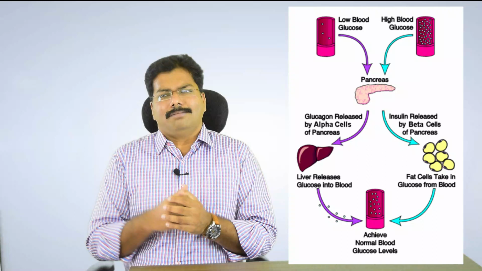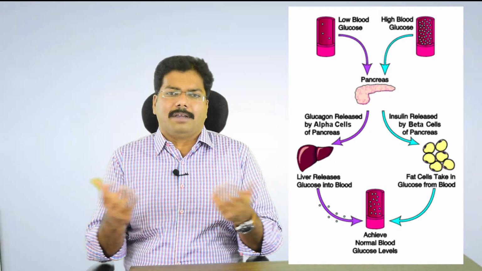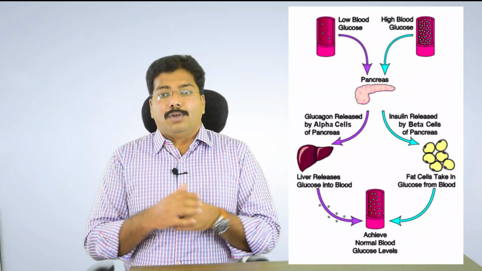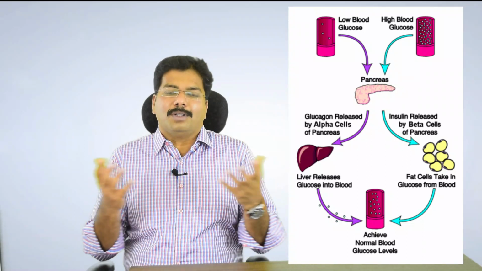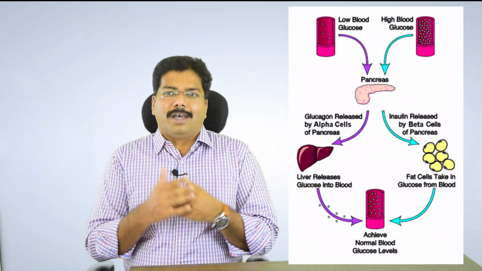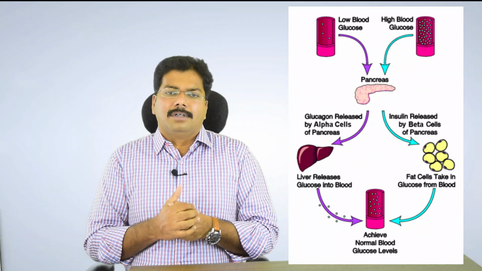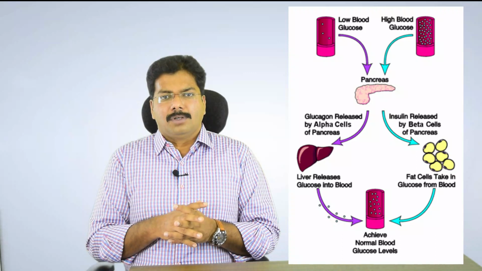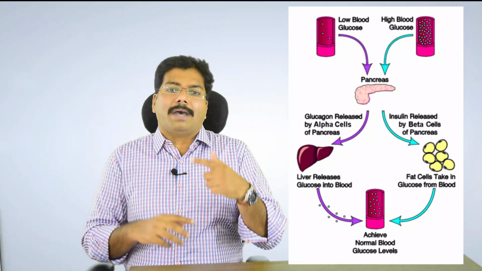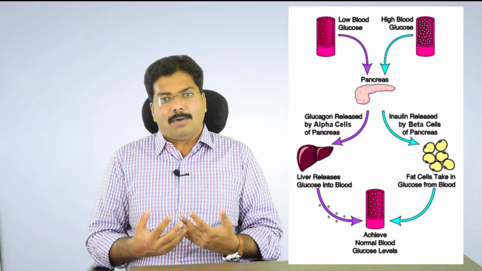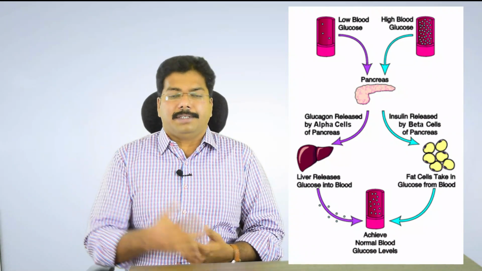These two hormones, glucagon and insulin, regulate the glucose level inside our blood. For example, let's say there is a decreased level of glucose. Maybe you forgot to take your lunch or breakfast, or you had heavy exercise, so all the glucose is burned to produce energy. Now you have a very decreased quantity of glucose in your blood.